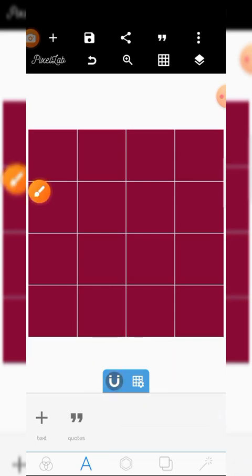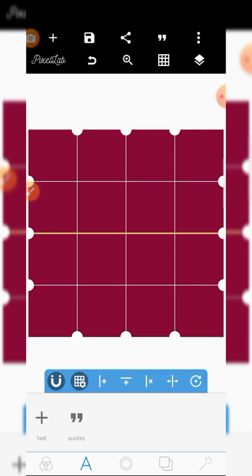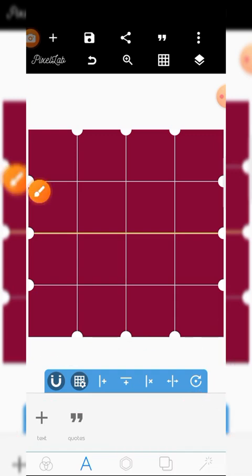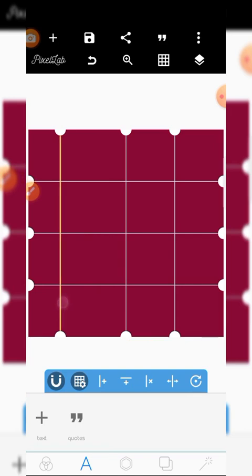The first one makes them static. The second one brings other options where you can edit the rulers. For example, if I tap on this, I can edit it.